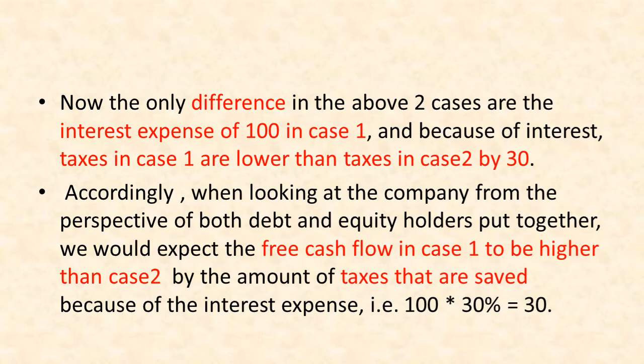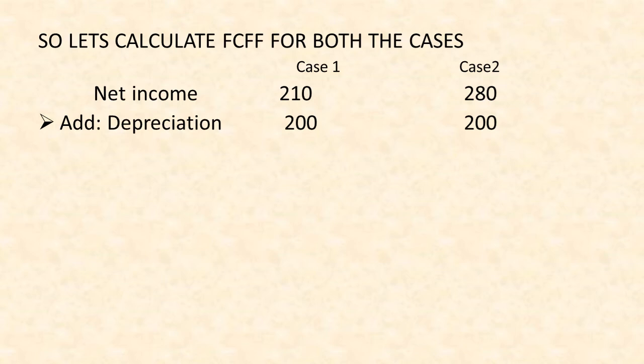Now if we calculate FCFF for both the cases, we should reasonably expect that, because of the taxes saved on interest expenses, the FCFF in case 1 should be higher than case 2 by the amount of 30. So let's calculate FCFF for both the cases. We take the net income in case 1 and case 2. We add depreciation as it is a non-cash item. Now we add interest. In case 2 the interest is nil, and in case 1 we are taking interest net of tax.